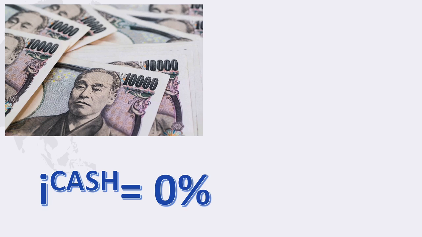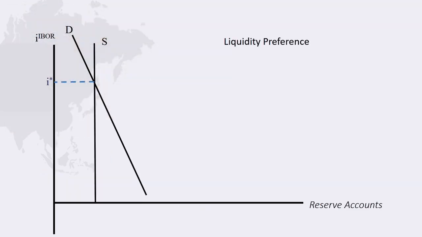Would anyone be willing to lend money at a negative interest rate when they could just hold on to cash and avoid making an extra payment to borrowers? Return to the liquidity preference model, in which the interbank rate is set by the supply and demand of liquidity. The Bank of Japan has offered an interest rate of 0.1% on deposits since 2008.